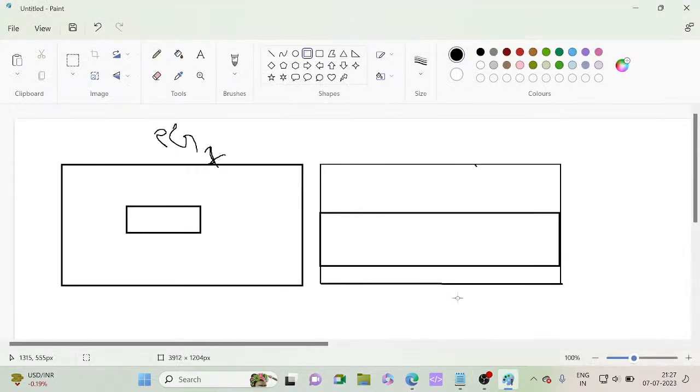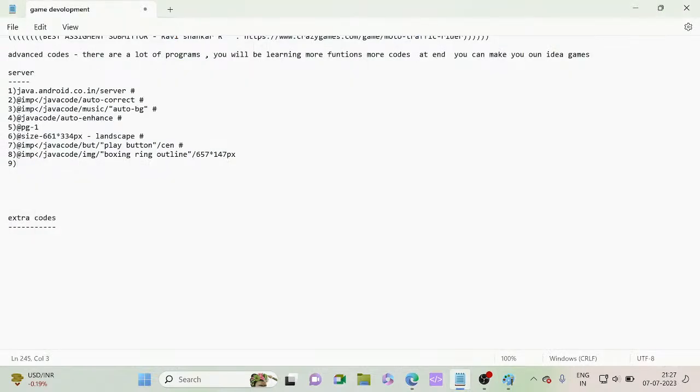Next, here we need to import the players. So here we can import player 1. Like that same code, we will be typing import slash java code slash img slash at inverted quotes boxing selected player.